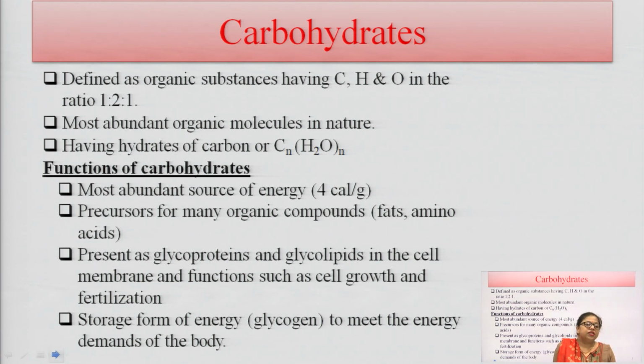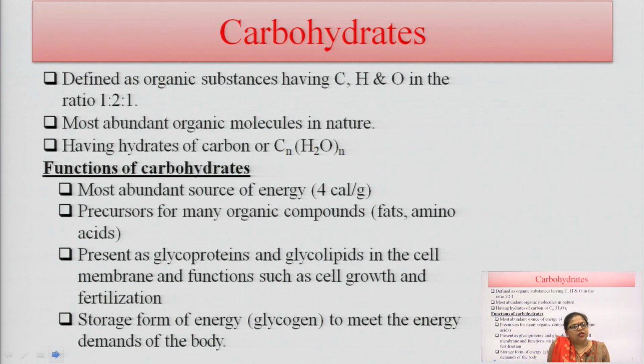These are basically precursors of many organic compounds. They are the basic unit for the formation of fats, amino acids, etc. So, they are responsible for the generation of other biomolecules, and carbohydrates are present as glycoproteins and glycolipids, which are major constituents of proteins and lipids. They help in the formation of cell membrane, cell growth, and also in fertilization.